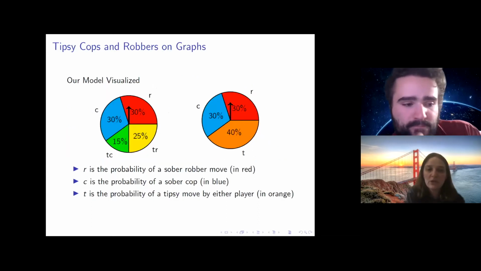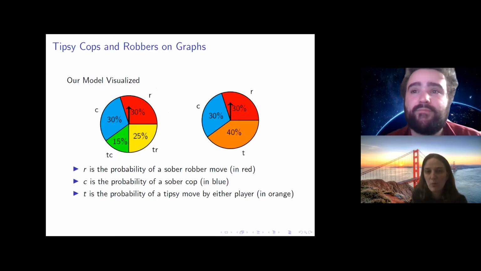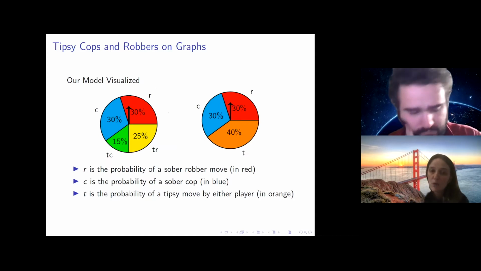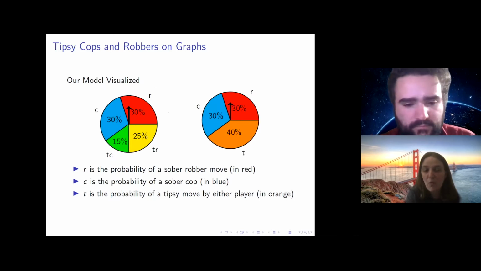So we used a spinner wheel to determine if the next move is a sober cop move or sober robber move or a tipsy move by either player. And if we look at a vertex transitive graph, we can basically combine the tipsy moves under one general tipsy move, and then we have three segments on the graph.